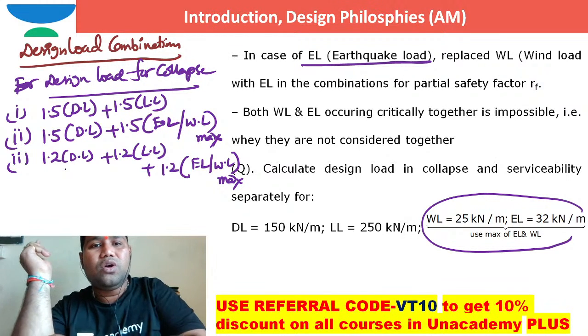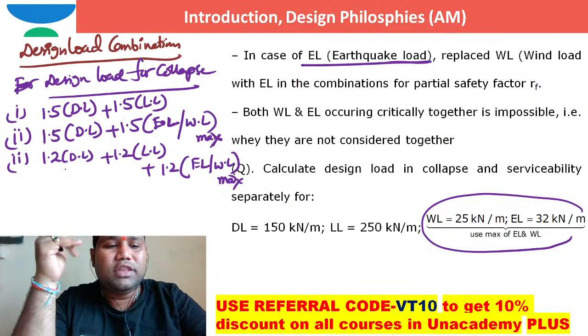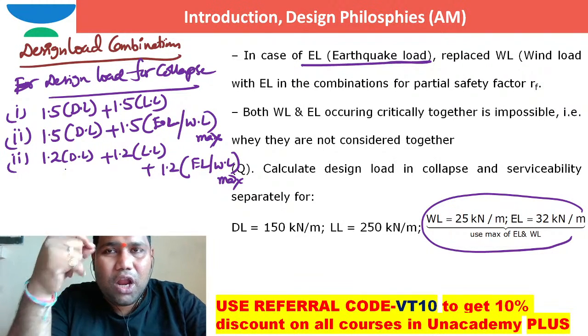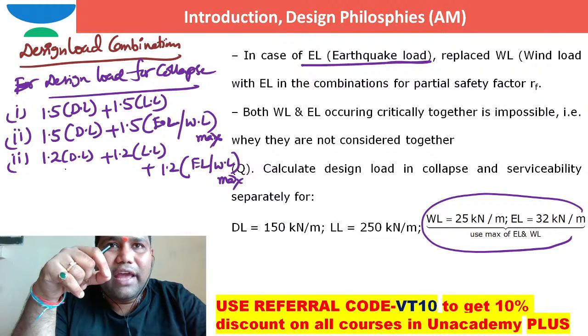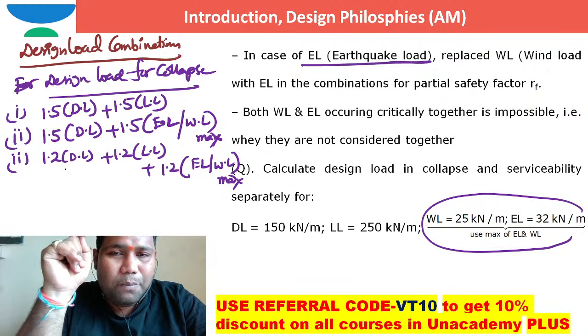Some people will also ask me, sir, wind load and earthquake load, both these two things can happen at a time. Till now, whenever an earthquake came, heavy wind from a cyclone was not blowing, and whenever a cyclone came with heavy wind, an earthquake had not occurred. So please understand, two or three natural calamities all together will not occur.